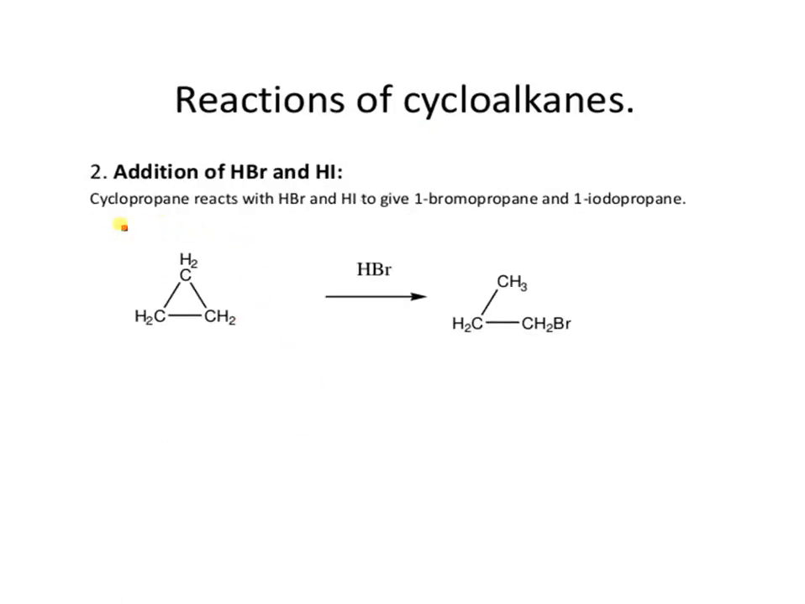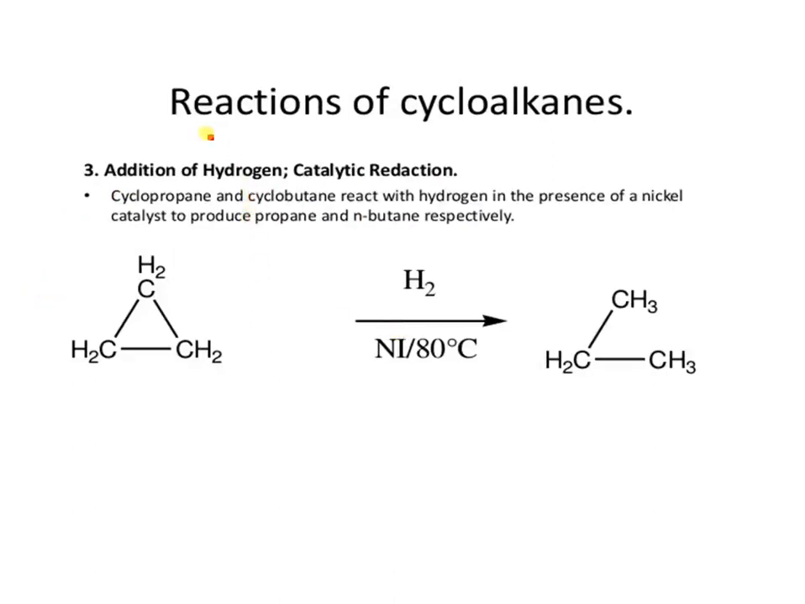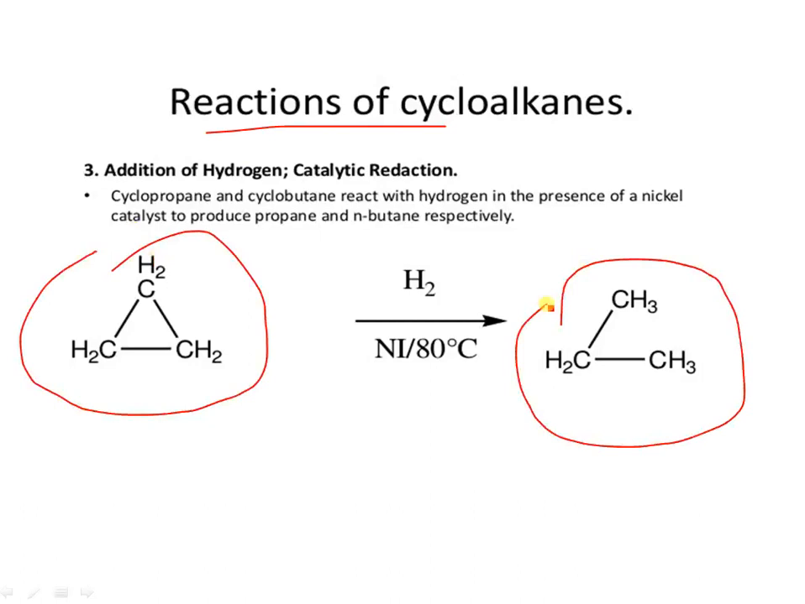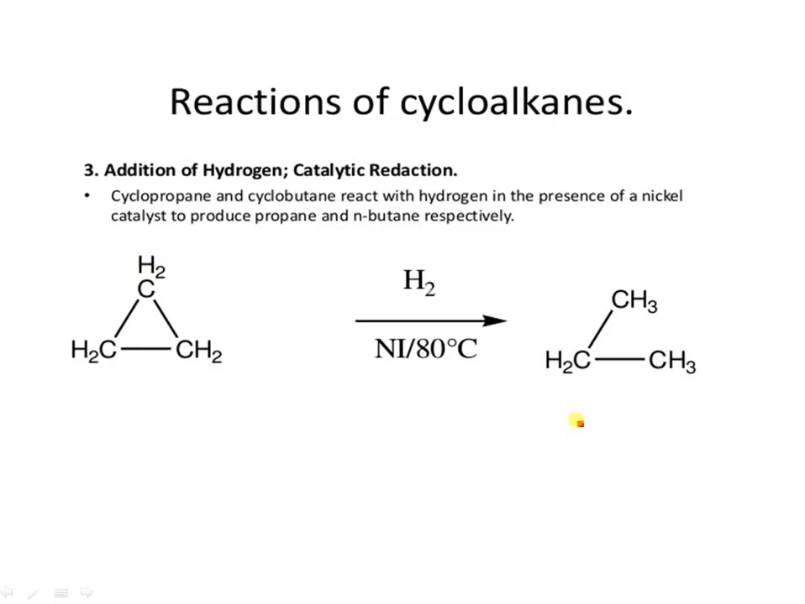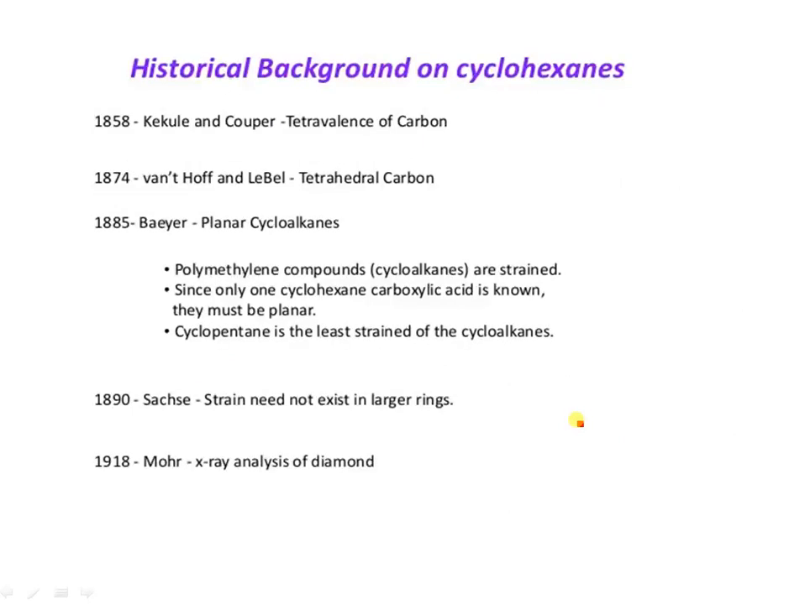When cyclopropane reacts with HBr and HI, hydrogen bromide and hydrogen iodide, it gives 1-bromopropane and 1-iodopropane. The rings are opening out in the addition reaction. Next is the addition of hydrogen, or catalytic reduction, when cyclopropane is reduced to form a chain system, that is propane. Cyclopropane is converted into propane in the presence of a nickel catalyst, and cyclobutane into n-butane respectively.